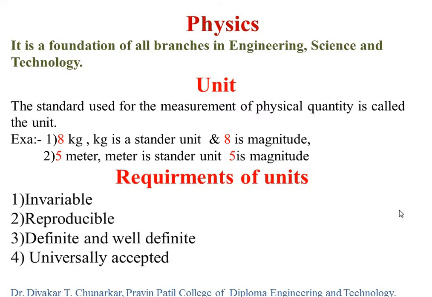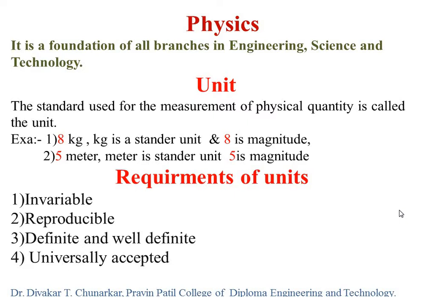Then the requirements of a unit. What are the standard requirements of a unit? यूनिट के लिए कौन से रिक्वायरमेंट की जरूरी है? Factors affecting units, required units. So number 1, invariable. Second, reproducible. Third, definite and well defined. 4, universally accepted.